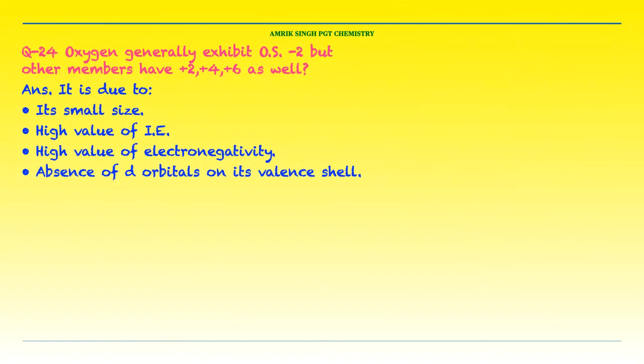Question number 24. Oxygen generally exhibits oxidation state -2, but other members have -2, +2, +4, +6. Why? It is due to its small size, high value of ionization energy, high value of electronegativity, and absence of d orbitals in the valence shell.